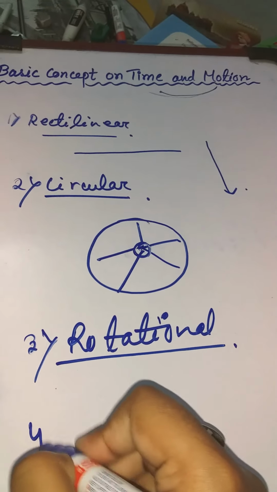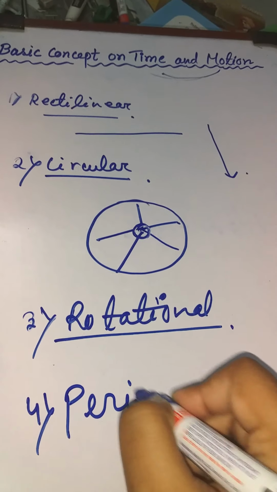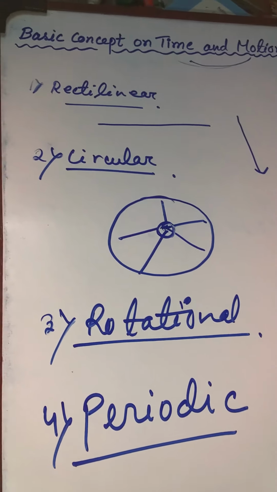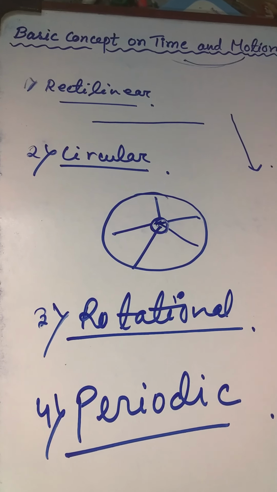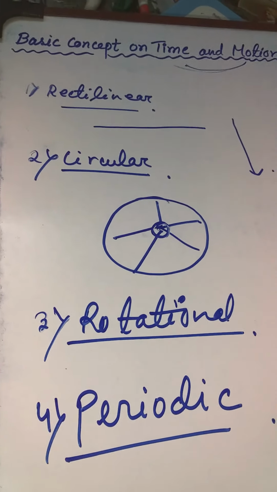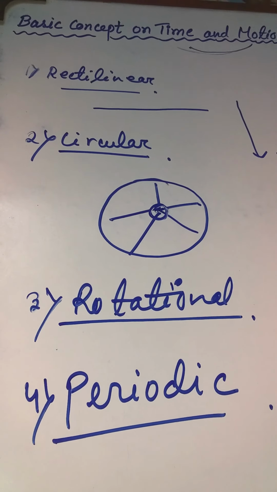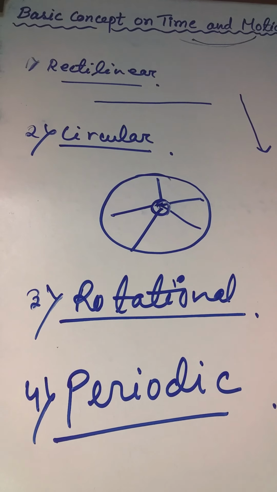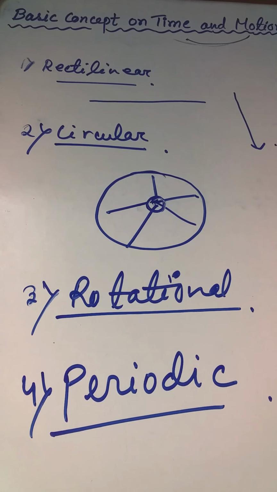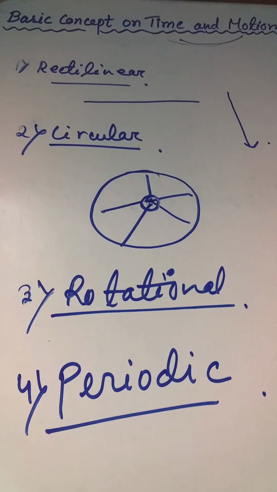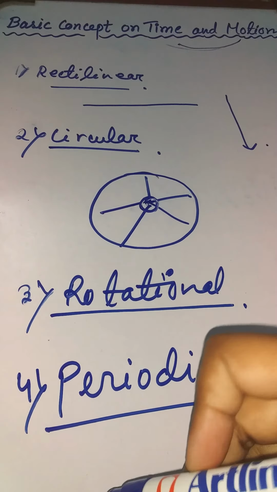The fourth one is periodic motion. Periodic motion is when a body moves to and fro about a fixed point. There is a fixed point and the body moves alongside it like this continuously. So the movement of a pendulum, the movement of a spring, all come within periodic motion.